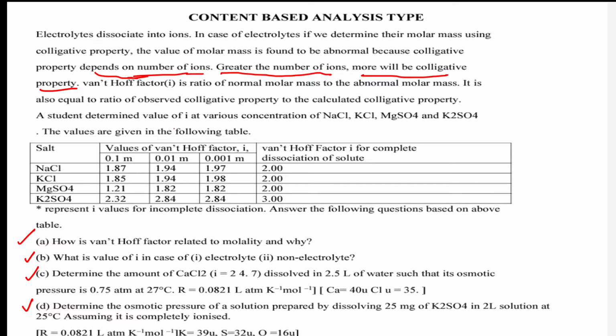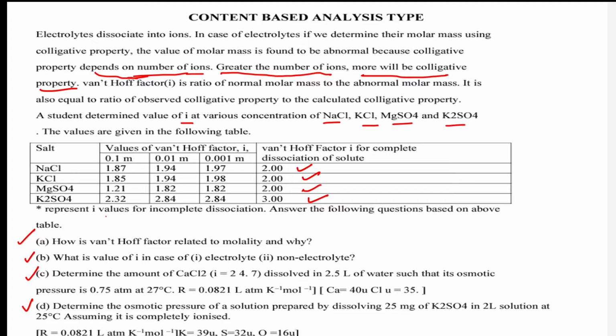A student determined the value of i at various concentrations of NaCl, KCl, MgSO4, K2SO4. They have given one experimental value where they have taken different salts and the Van't Hoff factor they have got. Because they are ionic in nature, with complete dissociation, what is the Van't Hoff factor value? Na+ and Cl-, 2 ions, so 2. K+ and Cl-, 2 ions, so 2. This is Mg2+, SO4 2-, Van't Hoff factor 2. Here 2K+ and 1 SO4 2-, so that is nothing but 3 ions. Done. Now let us see the question.